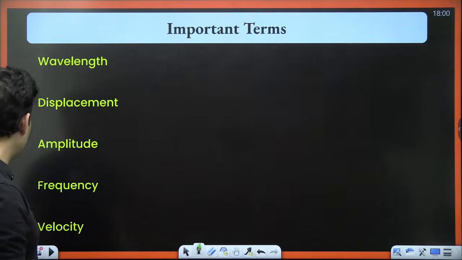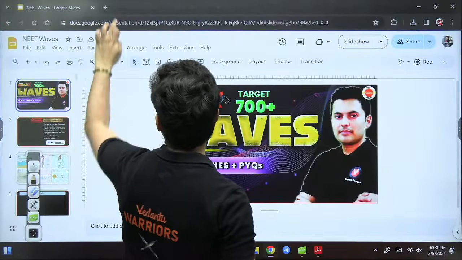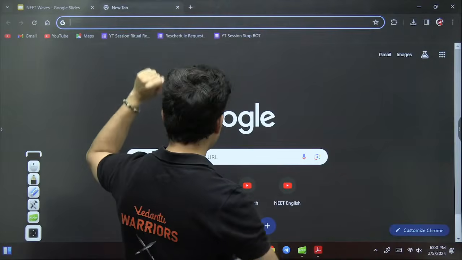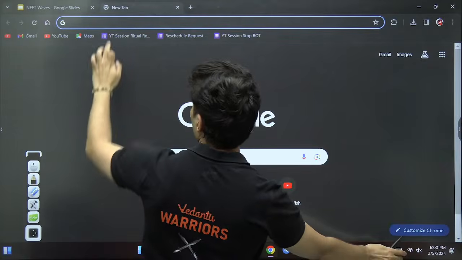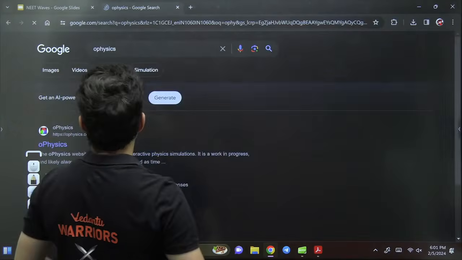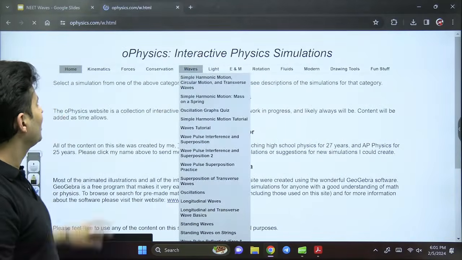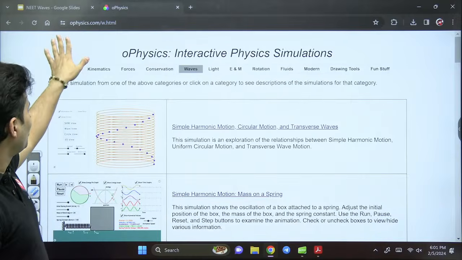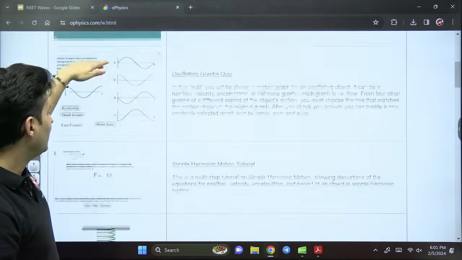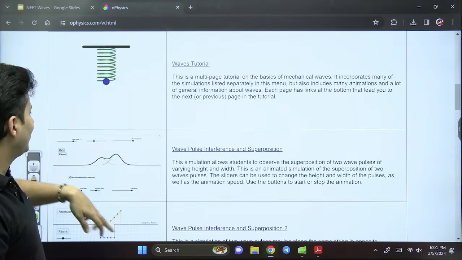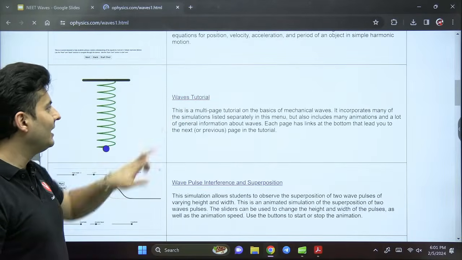Alrighty. So let me show you some creative visualizations which you all must be very interested in. Just hold on. Let me just get this. This is a very cool site. Let's go to waves. You can also try this out later on. Go to ophysics.com, go to waves, okay? In waves, there are many things. Let's just go to the waves tutorial. It is a very interesting simulation.